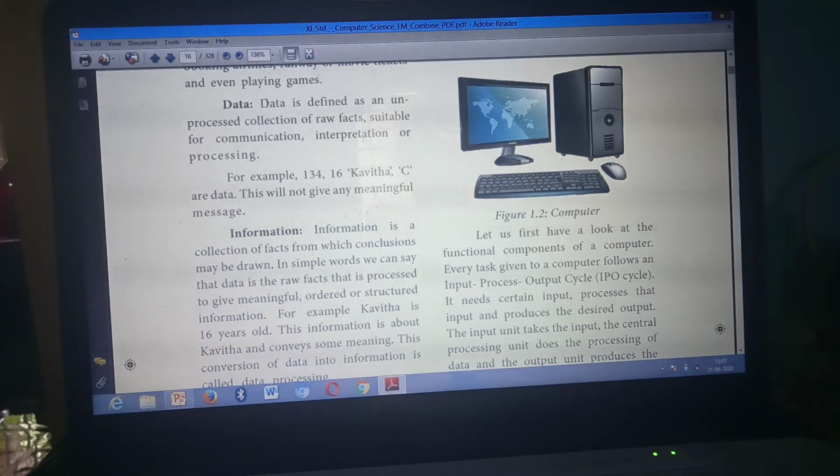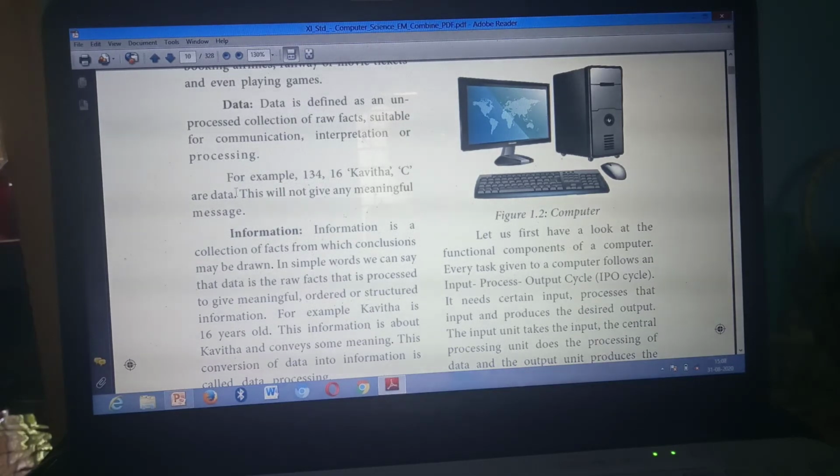First you mark, then I'll tell. From here, data means this one. In the tabular column, first point: data is defined as an unprocessed collection of raw facts suitable for communication, interpretation and processing. This is the first point for data. Mark it. Then for information, first point: information is a collection of facts from which conclusions may be drawn.